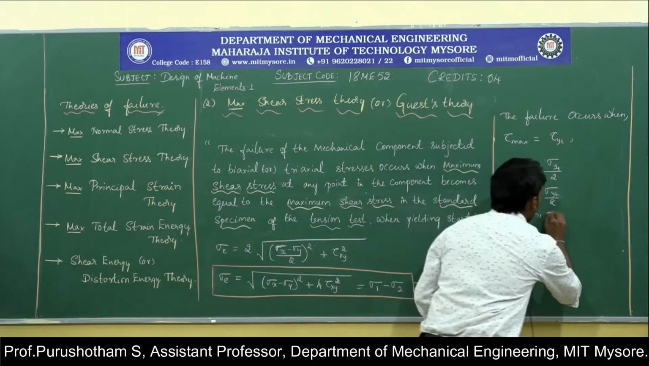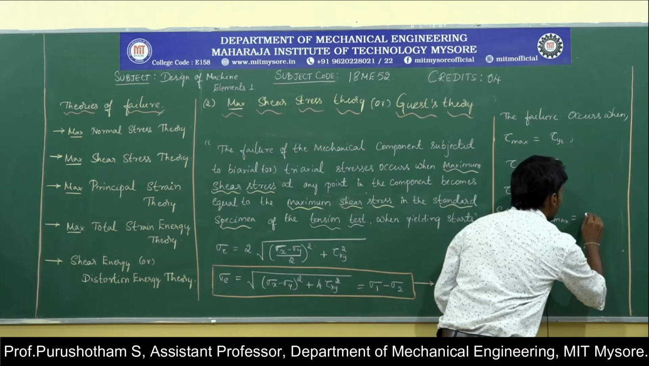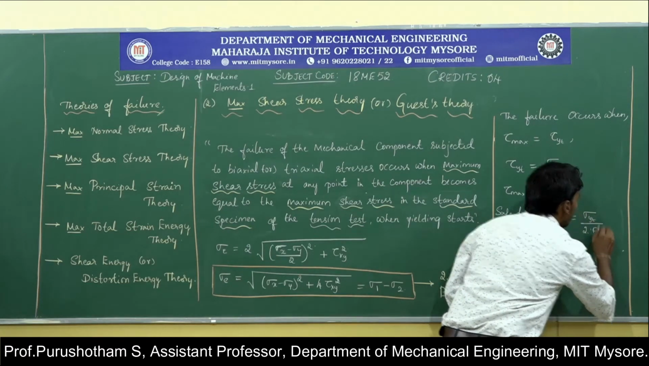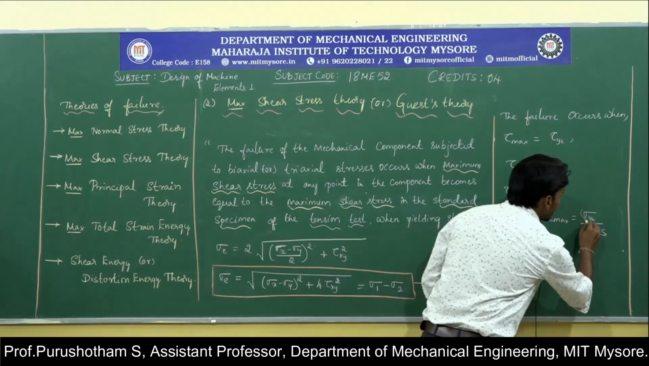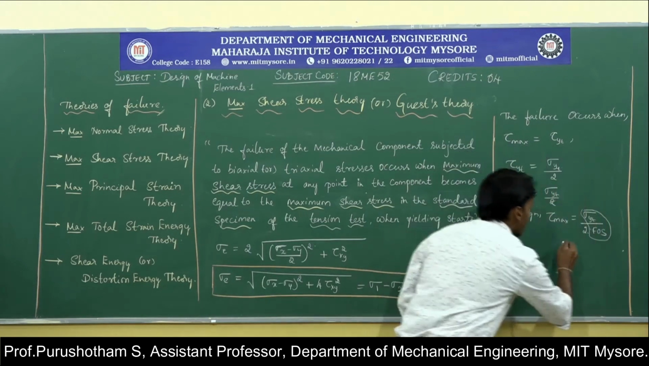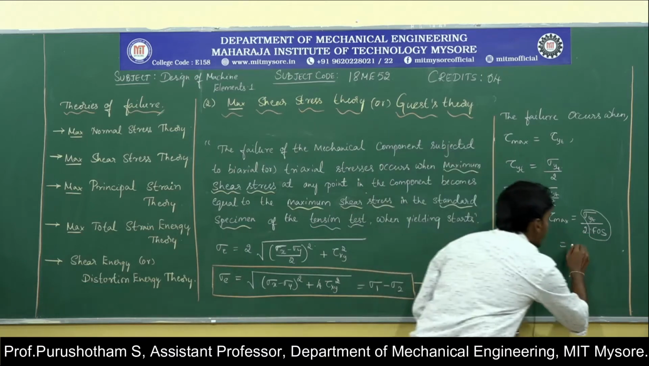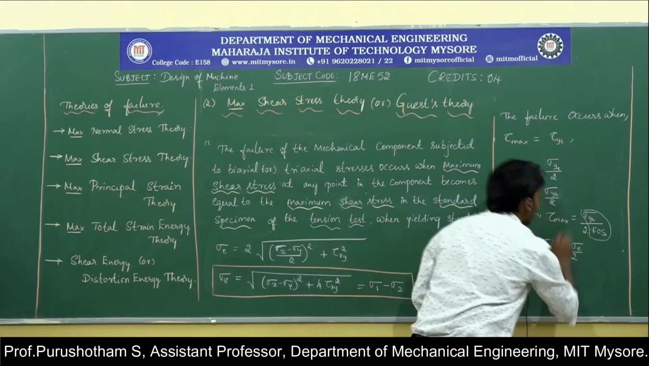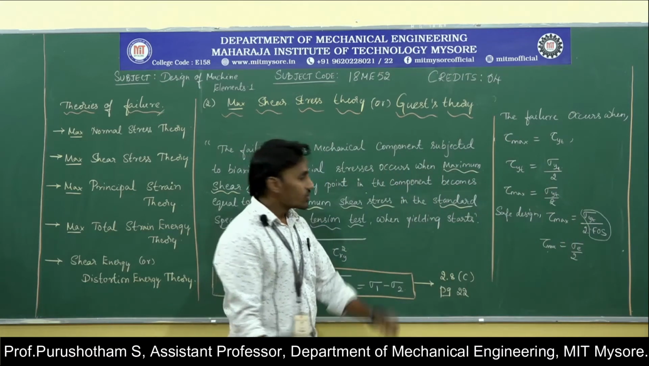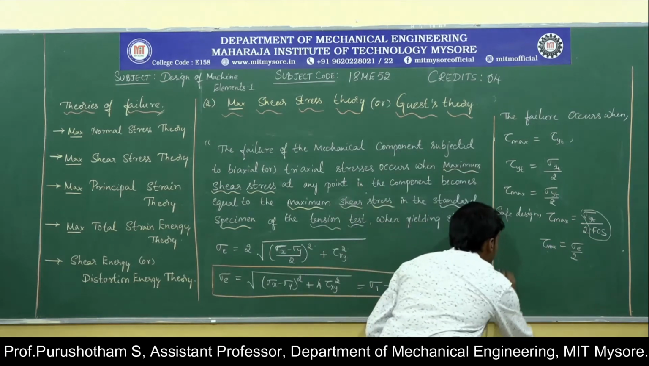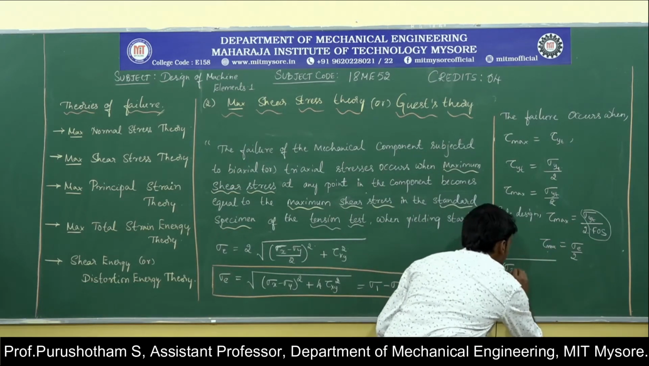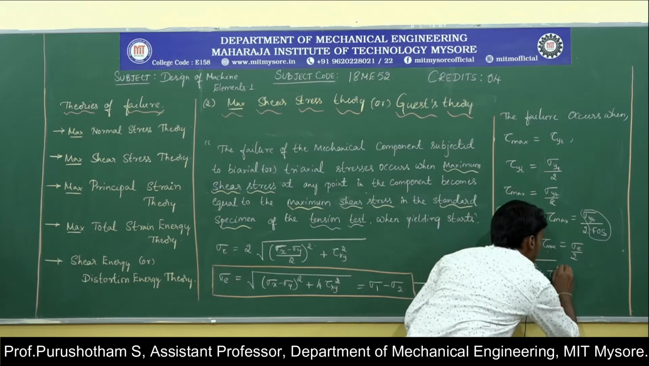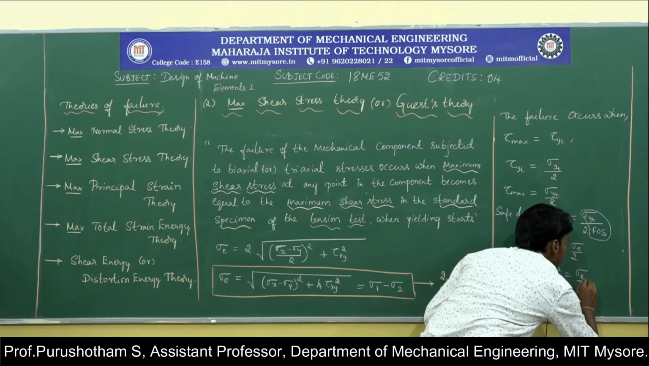we can consider the factor of safety, that is tau max is given by sigma yt by 2 into FOS. So from this, sigma yt by FOS is called the allowable stress or equivalent stress, that is sigma E by 2. So tau max equals sigma E by 2. Tau max is also given by square root of (sigma x minus sigma y by 2) whole square plus tau xy whole square, which is equal to sigma E by 2.